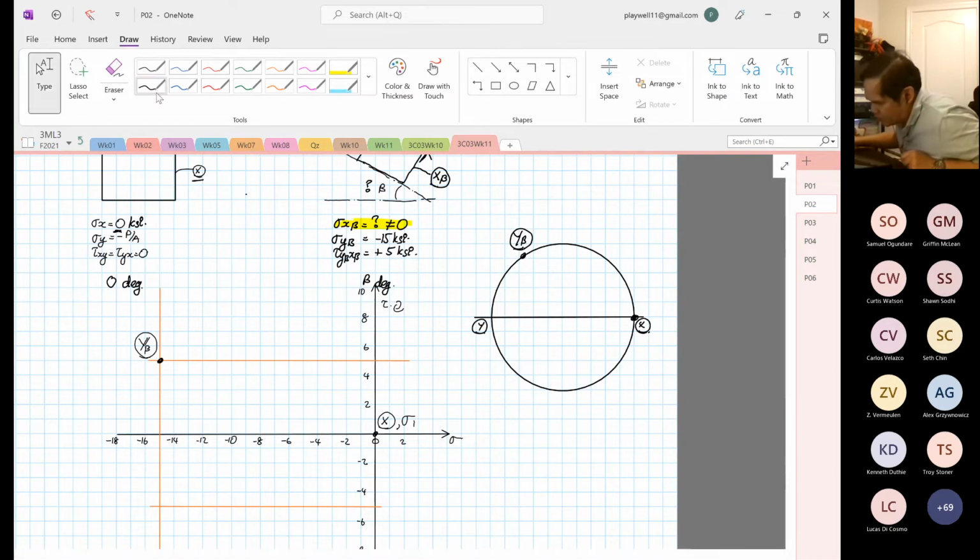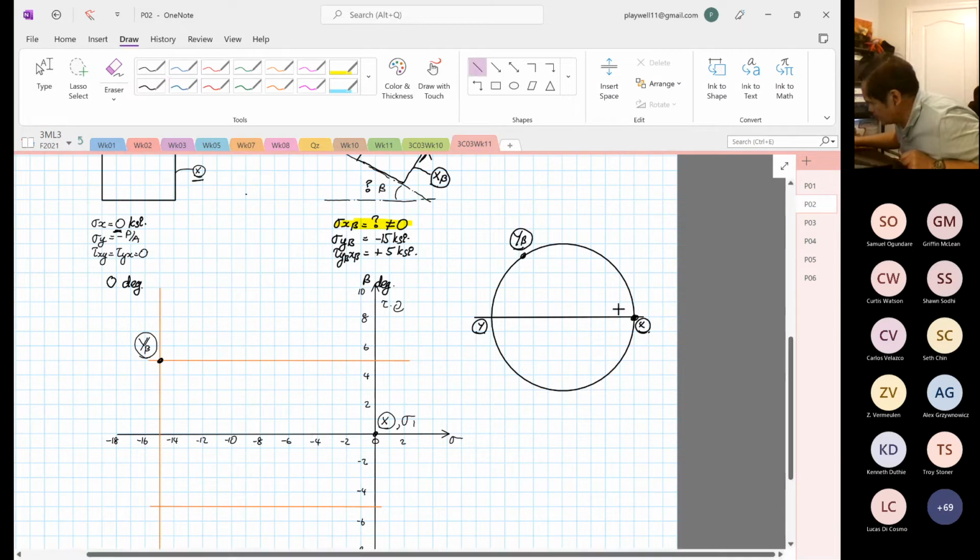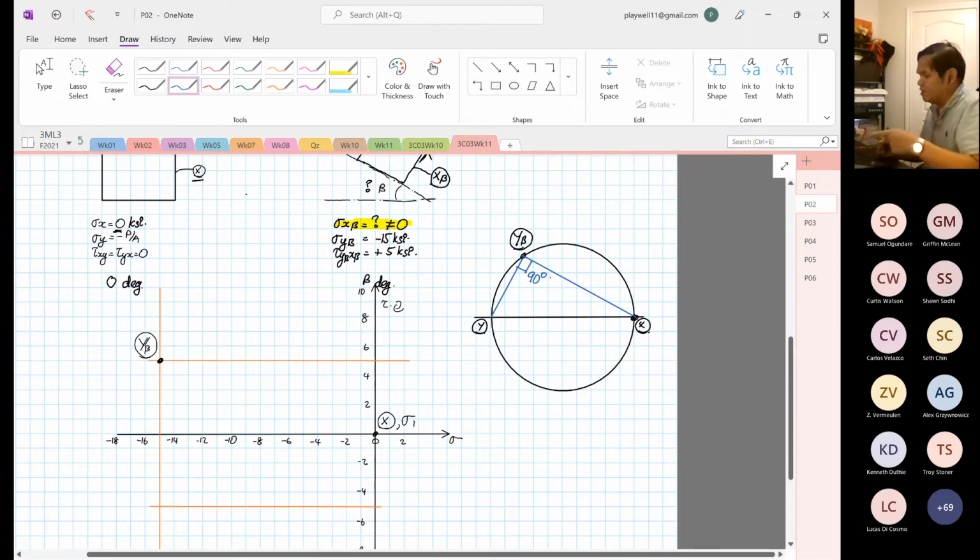So now if I go to draw the line from here to here, and then from here to here, right? By knowing the rules of the circle, this is always how many degrees? 90 degrees, right? So from here, because we know the orientation, we can find point Y. We know point X, we know point Y beta, we can find point Y.